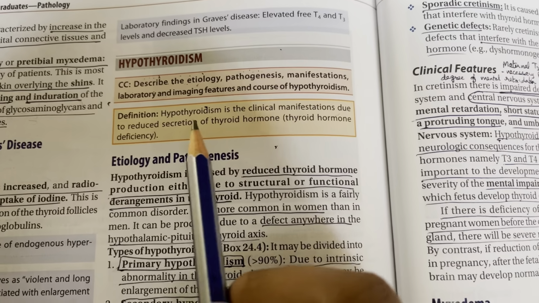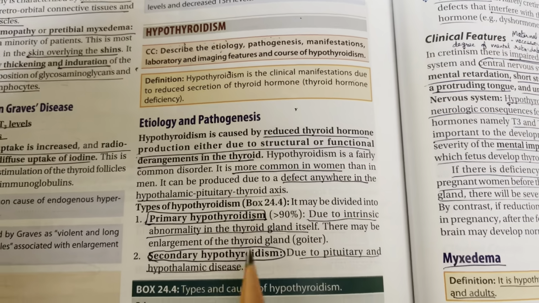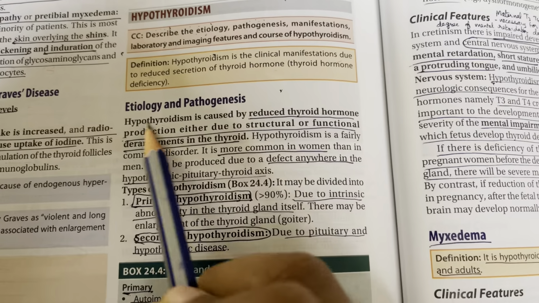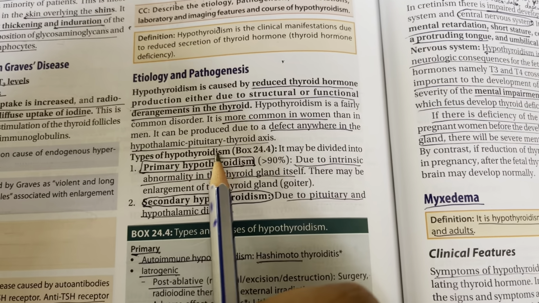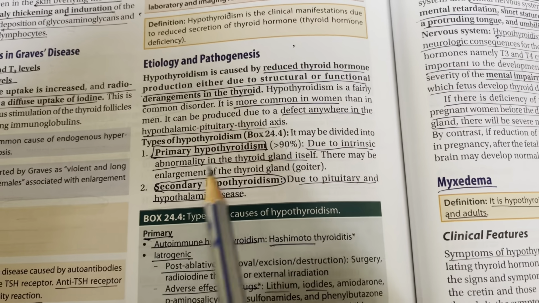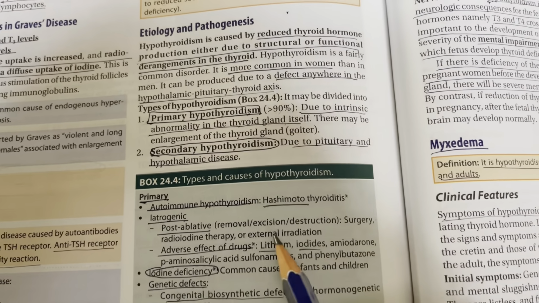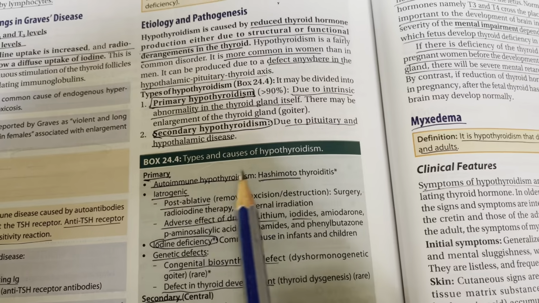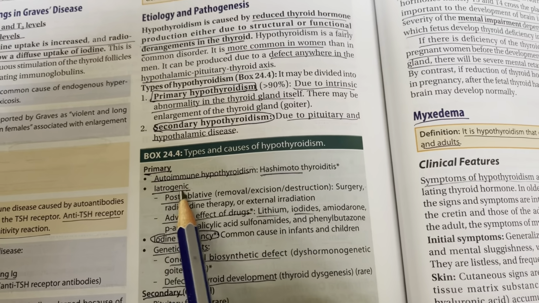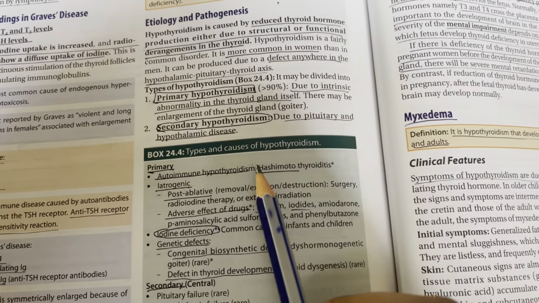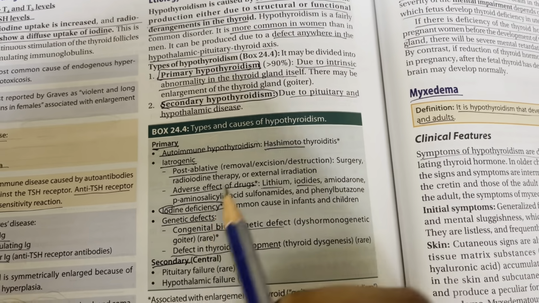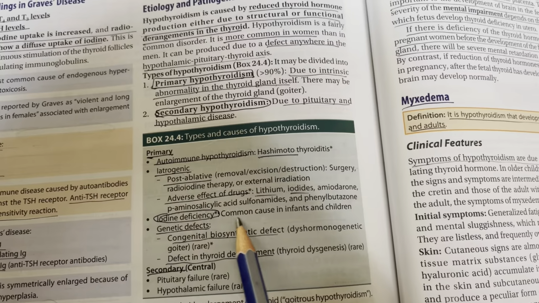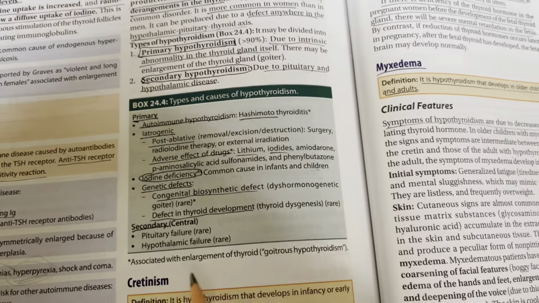Hypothyroidism refers to the clinical manifestations due to reduced secretion of thyroid hormones. It is caused by reduced thyroid hormone production either due to structural or functional derangements in the thyroid. So basically, types of hypothyroidism: you have primary, which is due to an intrinsic abnormality in the thyroid gland itself. The causes are autoimmune hypothyroidism, obviously Hashimoto's, then iatrogenic, if you remove the thyroid gland with surgery or radioiodine therapy, or if you give drugs such as iodides or lithium, antithyroid drugs, or if there is iodine deficiency, which is a common cause in infants and children.